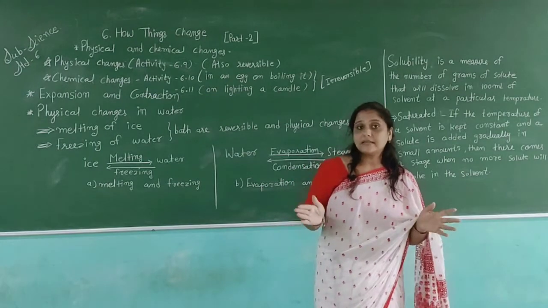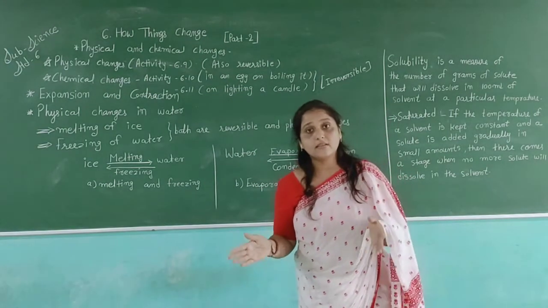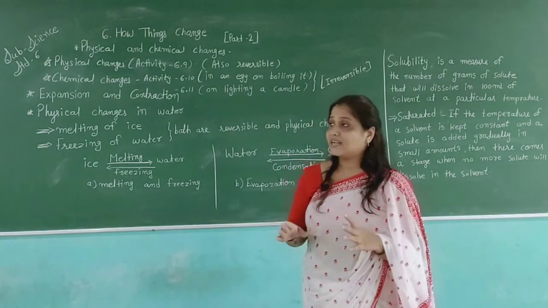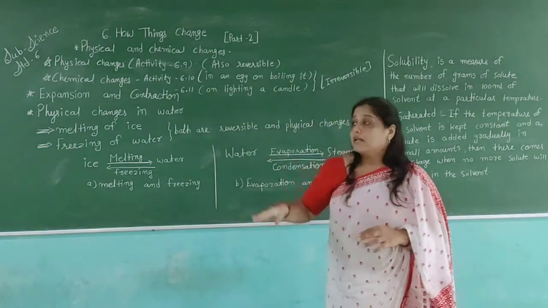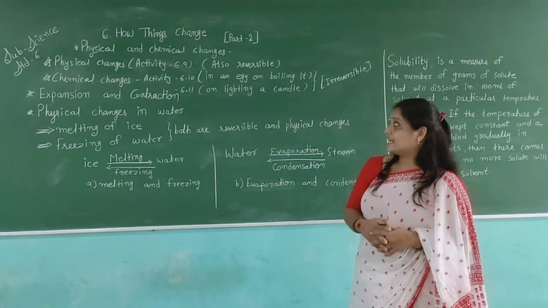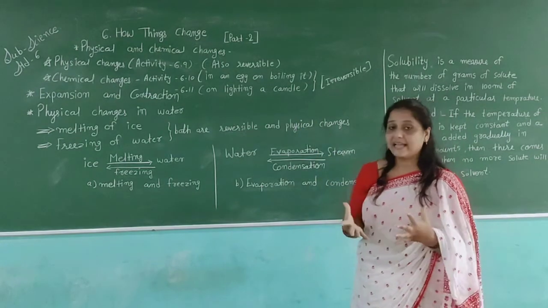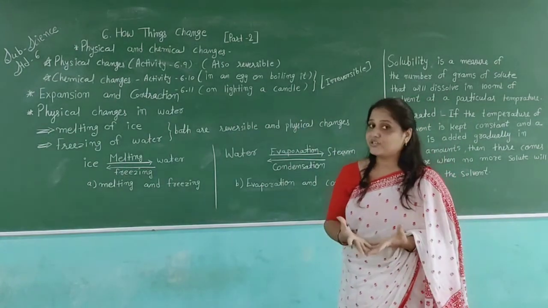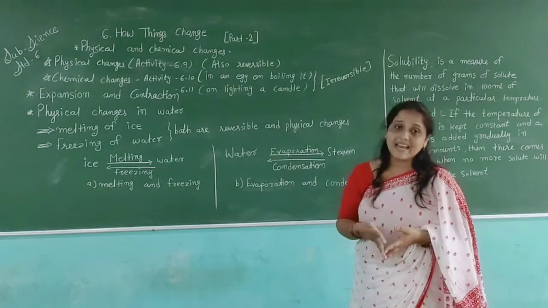Chemical change means the molecules will be changed. For example, we have seen in activity 6.10 and activity 6.11, when we boil an egg, it is changed in its form. Then lighting a candle.